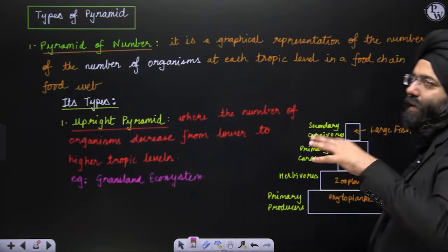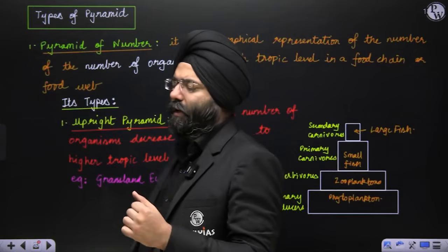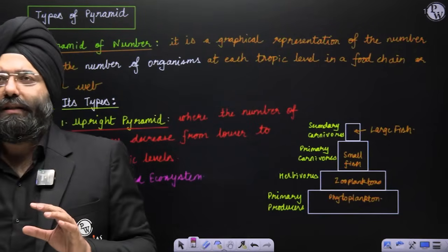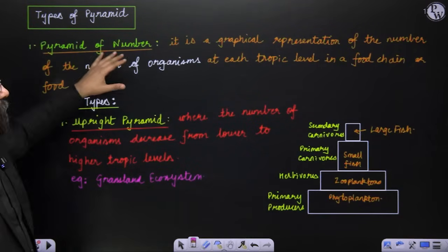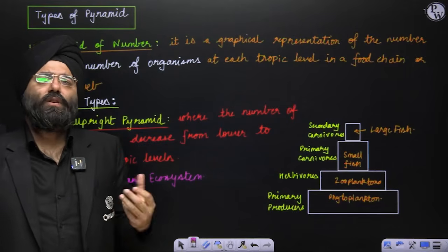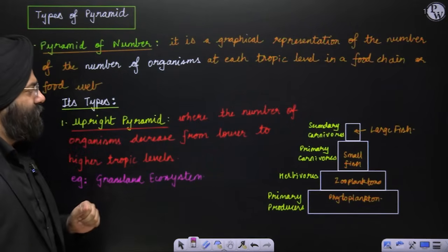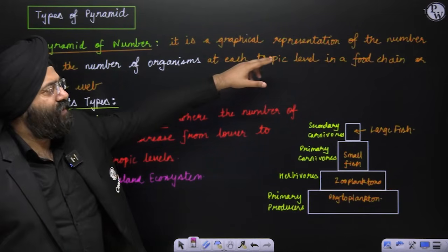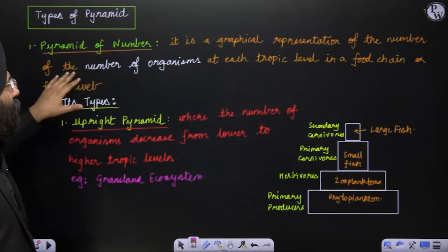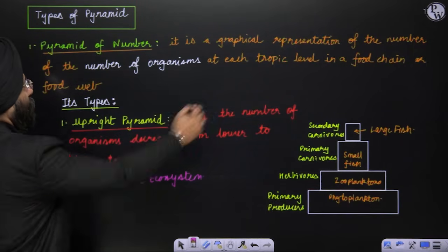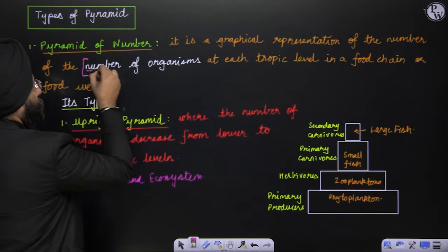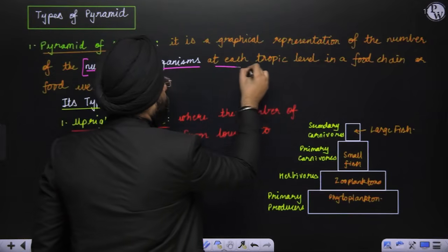Now see. First is, like I said, the number. How do we get to know about the number? There's a concept under this, first is pyramid of number. What is pyramid of number? Now understand this. It is a graphical representation of the number of organisms at each trophic level. This is something very important. Number of organisms at each trophic level.